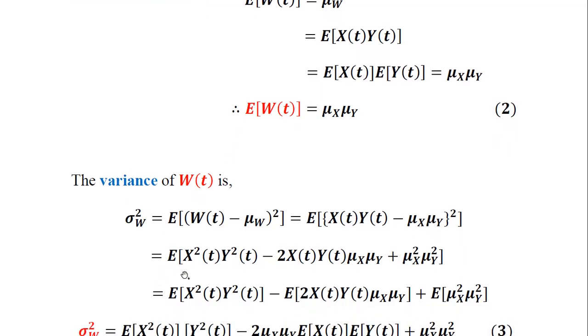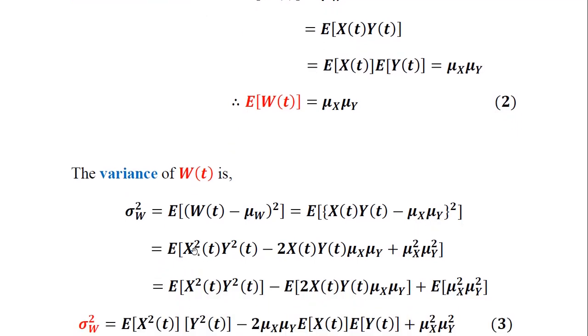So this can be further expanded here, that is E of x square of t y square of t. So apply the square here in the form of a minus b whole square and expand within the square braces.